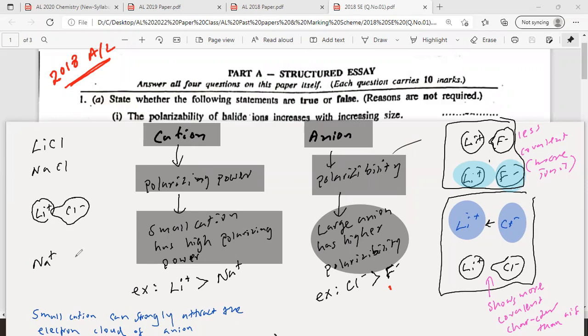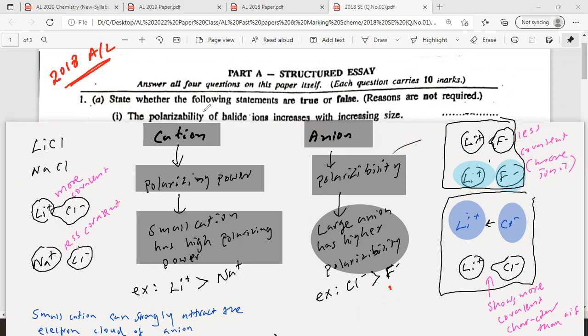Na plus cannot attract much the electron cloud of the anion. It's a little less than that, right? So then who is going to be more covalent here? When the electron cloud is attracted more towards the cation, it shows some covalent nature. So this one is more covalent. LiCl has more covalent nature. This one has less covalent nature compared to the other one.